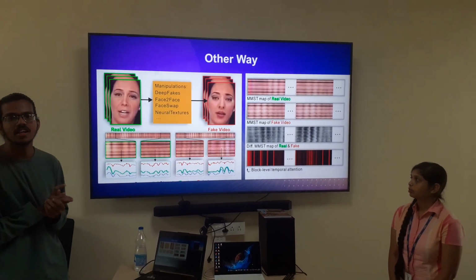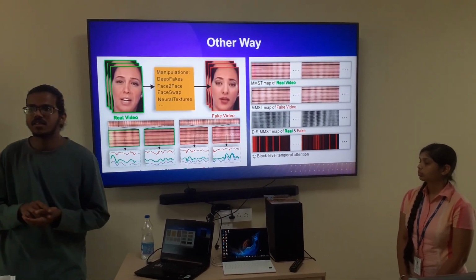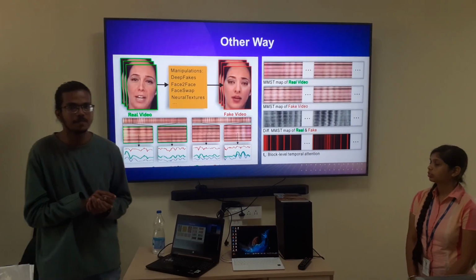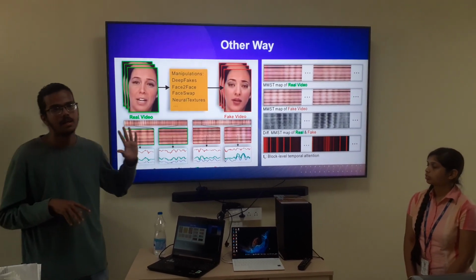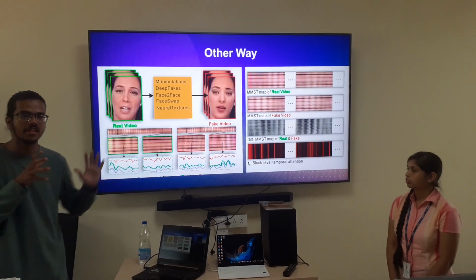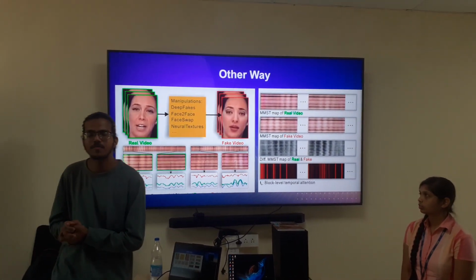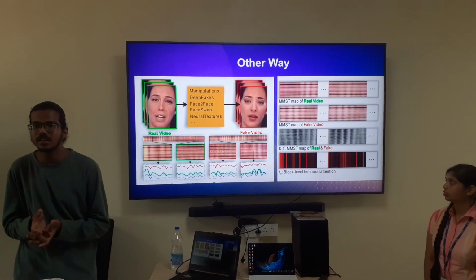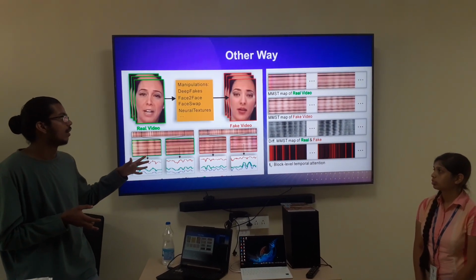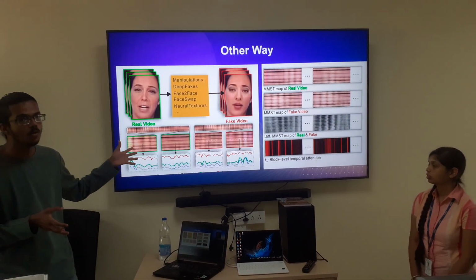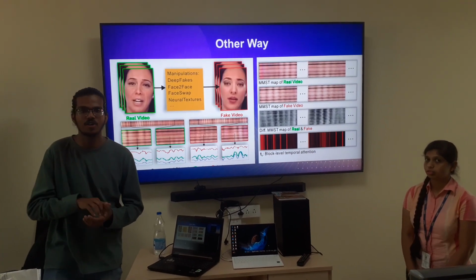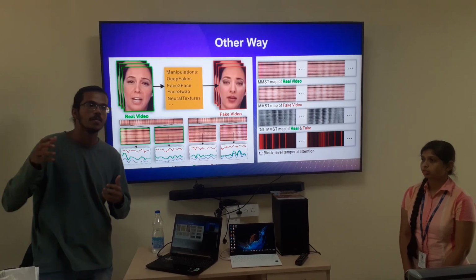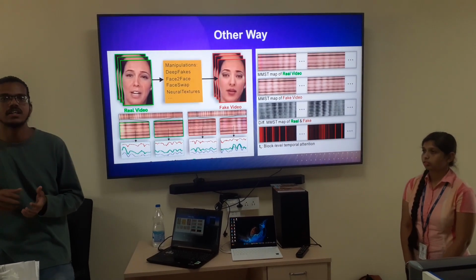This technique is called photoplethysmography, that is PPG for short. GANs and diffusion models are unable to replicate this PPG as of now, so an attempt has been made to detect deepfakes using this. This is the representation of how it is done. This is quite complex and has not yet been done in the world because it requires a lot of computation power, both for training as well as for doing it in real time.